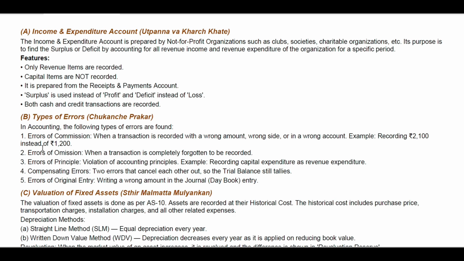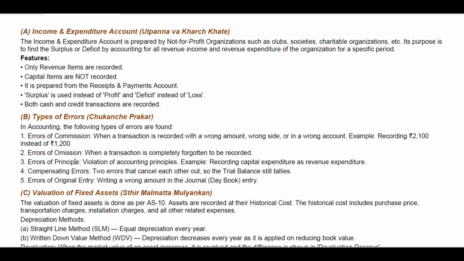Then second one is error of omission. That is when a transaction is completely forgotten to be recorded. So we miss it. Let's take an example. We miss recording this transaction of 1200 rupees. So that is what comes under error of omission.